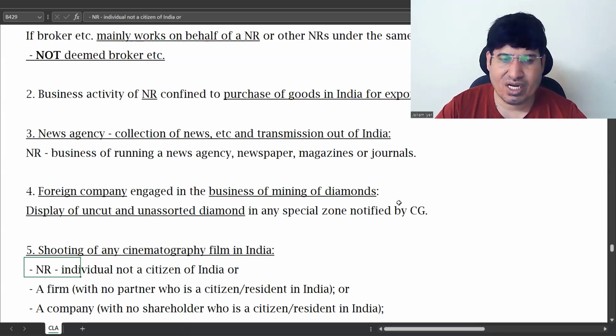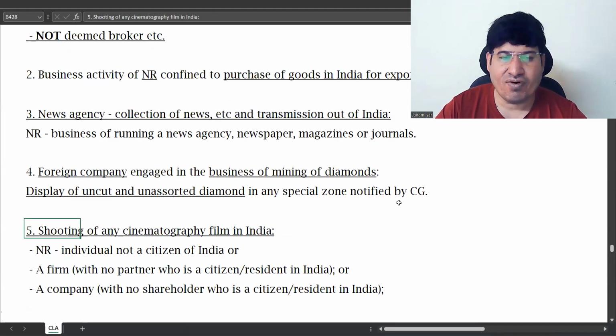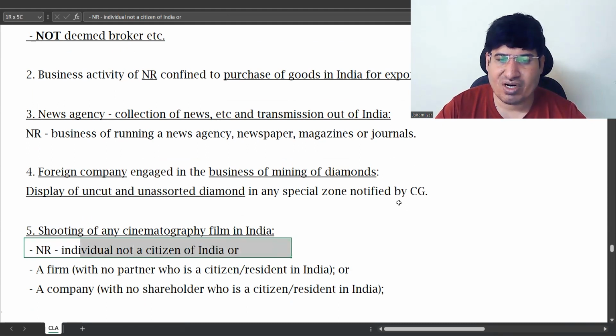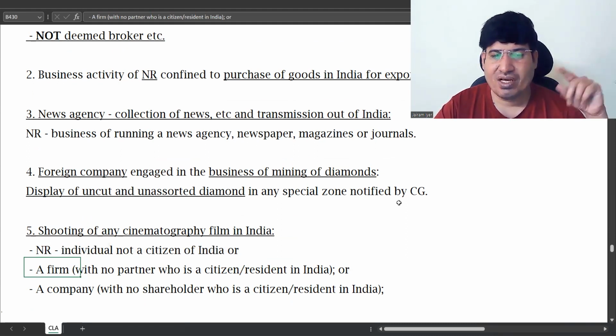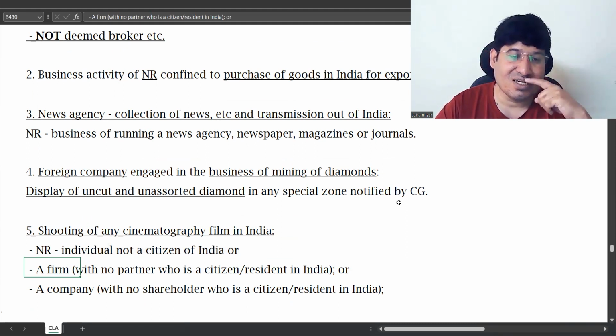The only condition is they are shooting here for foreign purpose. The non-resident individual should not be a citizen of India. If it is a firm which is shooting that film, no partner should be a citizen or resident in India.